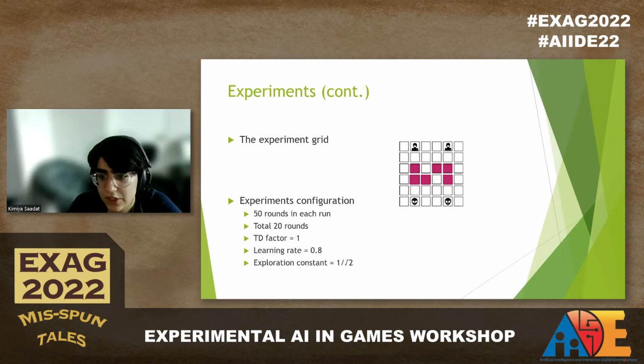Our configuration is as follows. We had the TD factor as 1, learning rate 0.8, and exploration constant for MCTS was 1 divided by the square root of 2. These values were kept consistent throughout the runs. The representation of this state space is a 3x3 grid centered around the current location of the most recently moved squad member.